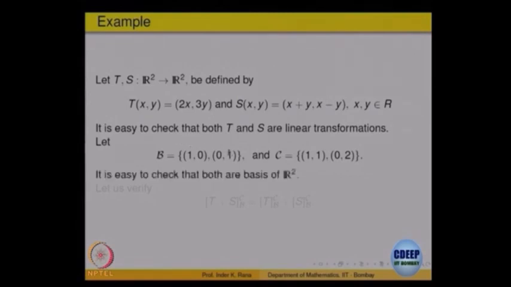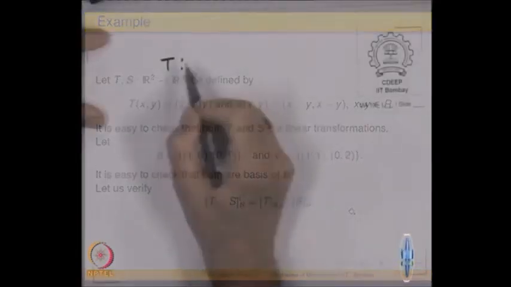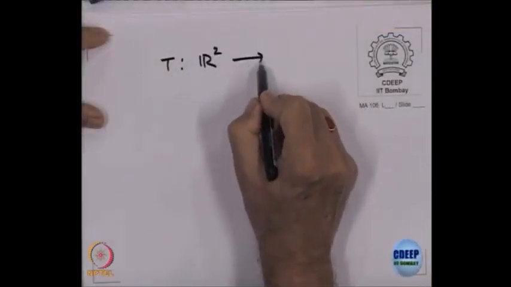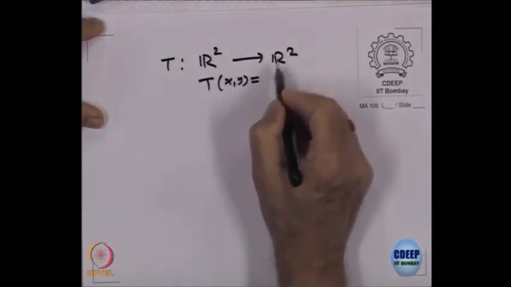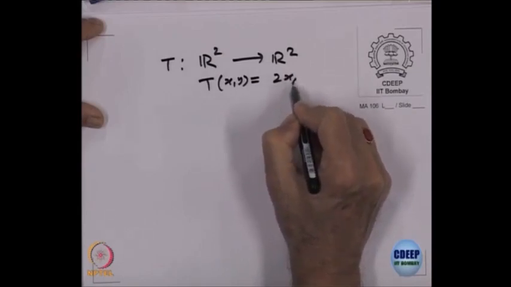What are the relations we want to verify? If I take the sum, I find the matrix of T plus S with respect to C on the domain and B on the codomain, and check it equals the sum of the individual matrices. Let us compute and verify; this will also give you an idea of how to compute things. T is from R2 to R2, T of x y is equal to 2x, 3y.